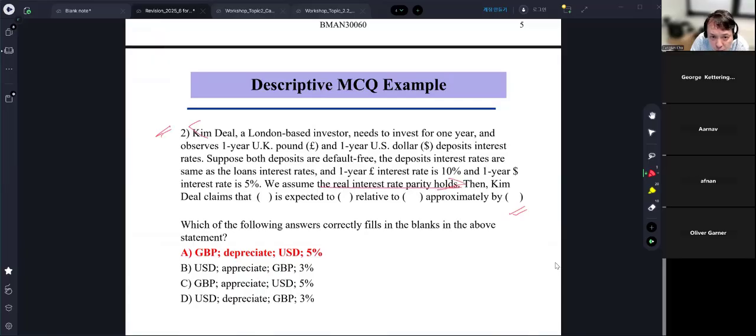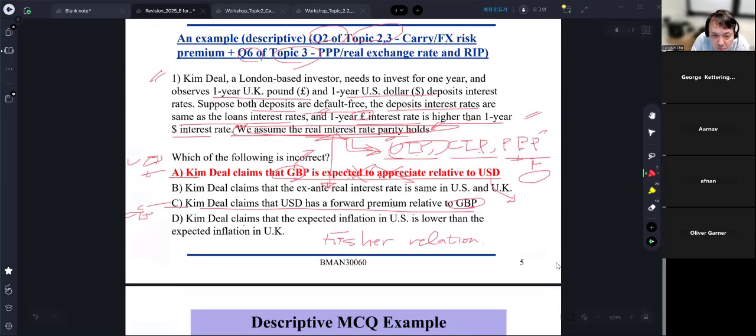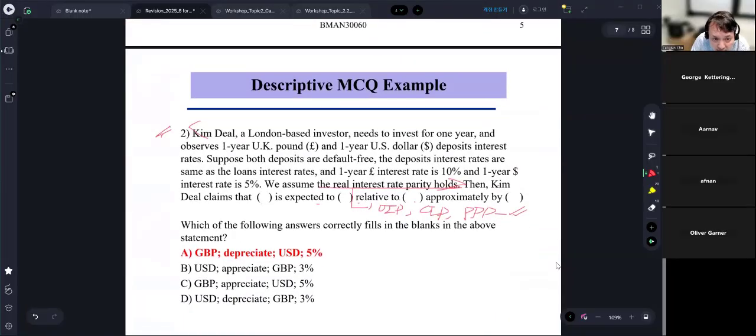Same information up to this point. Real interest rate parity holds, which means UIP holds, CIP holds, a version of PPP holds. Then Kim Deal claimed something is expected to change relative to something. This is actually the same as the first one. It's about UIP. The high interest rate currency, the pound, at 10% and 5%. So the pound has a higher interest rate and is expected to depreciate relative to the low interest rate currency, the dollar.